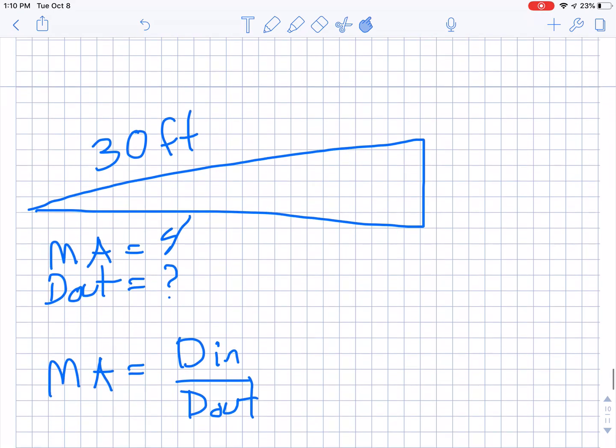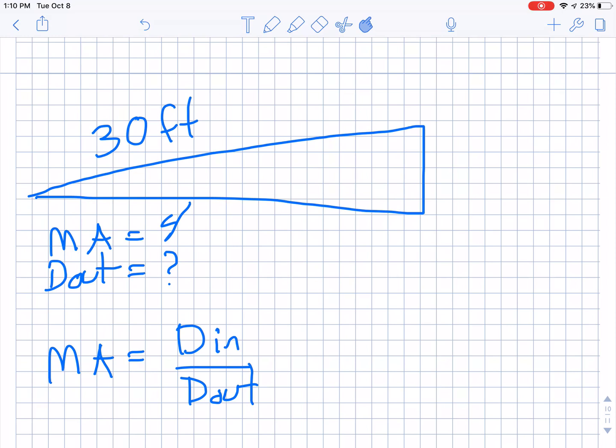So here's an inclined plane, and what if the question said something like, an inclined plane is 30 feet long, it has a mechanical advantage of 4, how high is the ramp going to reach? There's a lot in that question. It said the ramp was 30 feet long. Those inputs and outputs are really important. You need to know that that 30 feet is your input distance. Then it gave us a mechanical advantage of 4, and it didn't say what is the Dout. It said how tall is the ramp going to be. You need to know that that means our output distance, or our Dout.